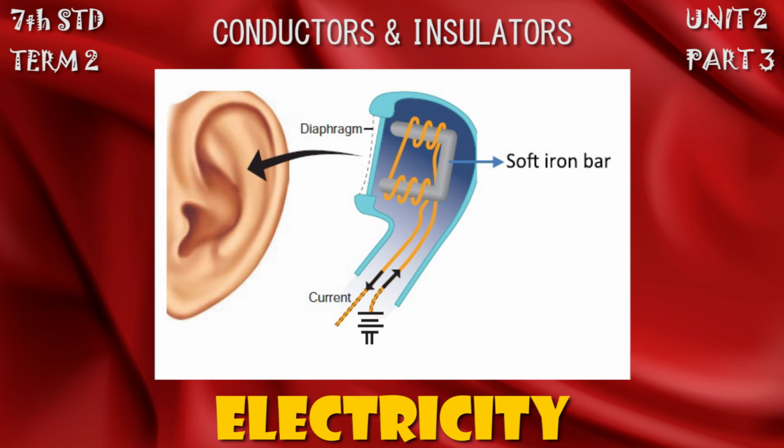Iron becomes a magnet when current flows through it. It attracts the diaphragm and releases it when current flow stops. This vibration of the diaphragm produces a sound. The speaker's voice is converted into current and it vibrates the diaphragm. Again the vibration is converted into sound. Like that the telephone works.